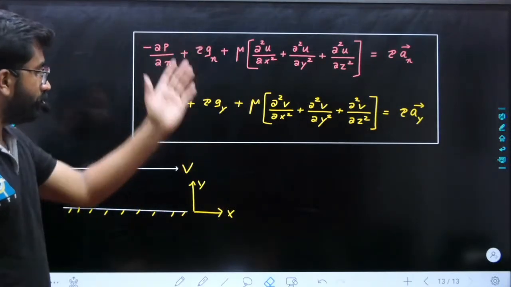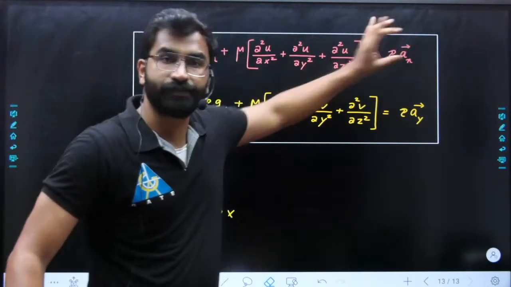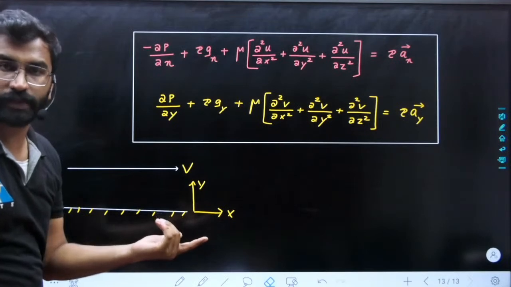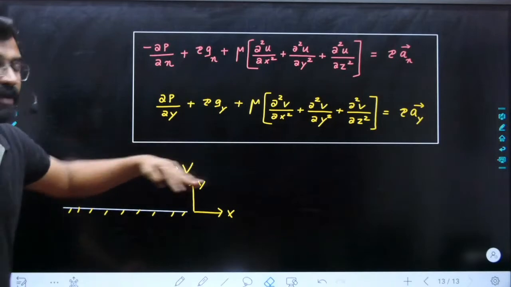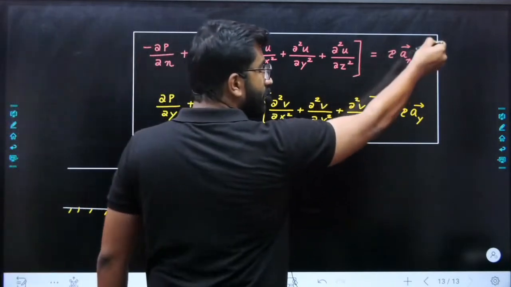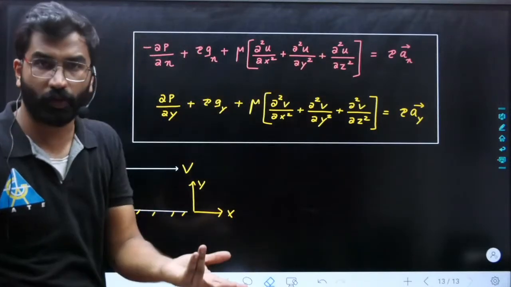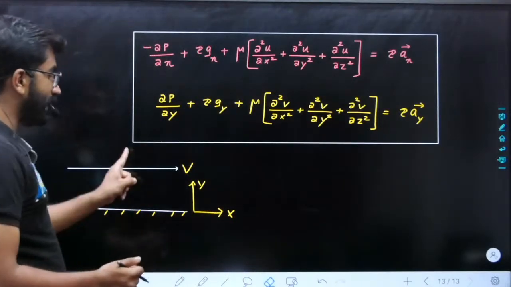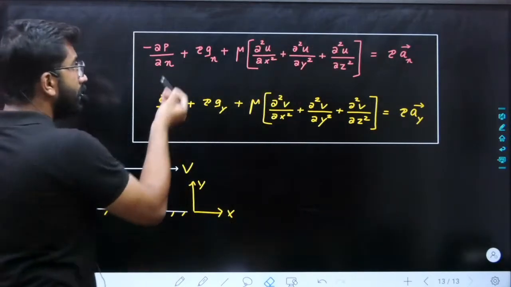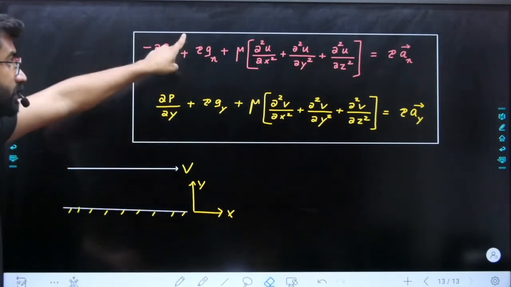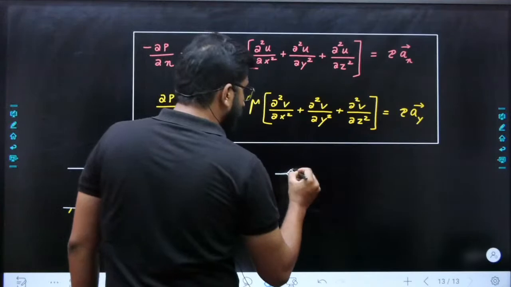है ना, आपके flow जो है that is in x direction, है ना, movement is in the x direction ना, लेकिन velocity is changing in the y direction. Now we are writing, right? Obviously the flow is in x direction, so we will use the x direction Navier-Stokes equation. Now first of all, we are not considering velocity change in x direction. So first of all, your right hand side will become 0 because velocity is not changing in x direction. So आपका acceleration 0 हो गया. ठीक है? So velocity is only changing in y direction. So there is no need of x and y. Now horizontal flow है. So हमारा जो gravitational force का भी effect नहीं होगा.